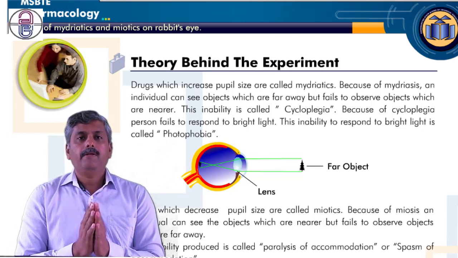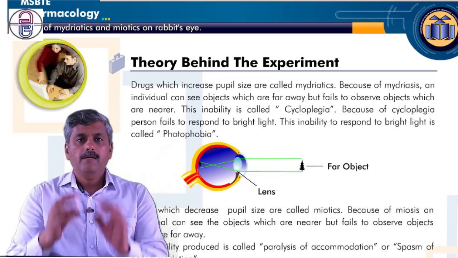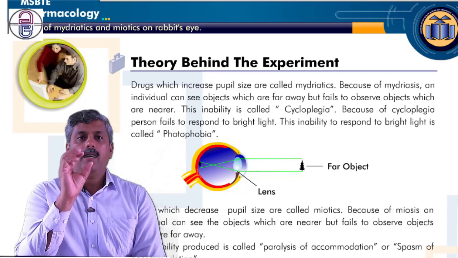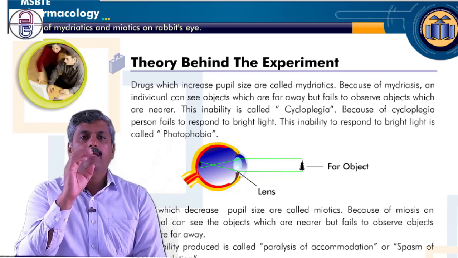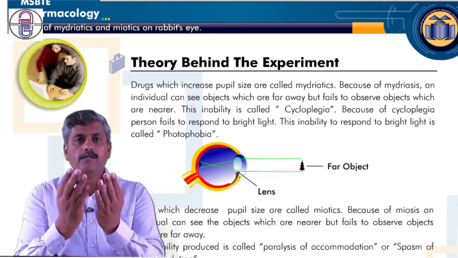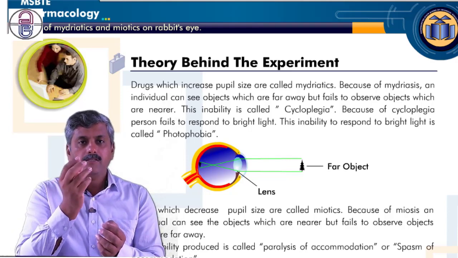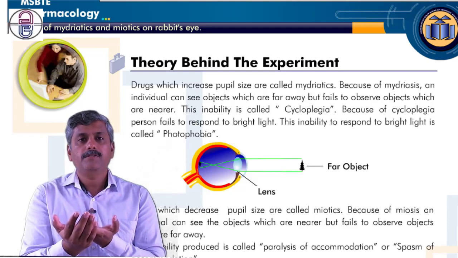Normally, whenever we are trying to see an object which is far away, our eye tries to maintain the focal length and observe the far away object. Whenever you want to see an object which is nearer, again our focal length is automatically adjusted and we see the near object.